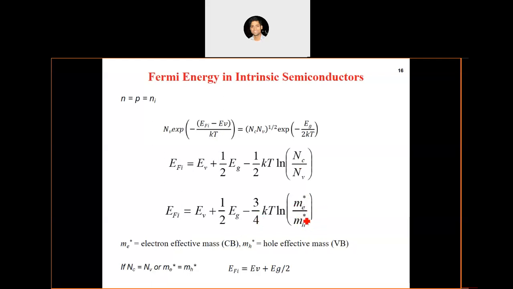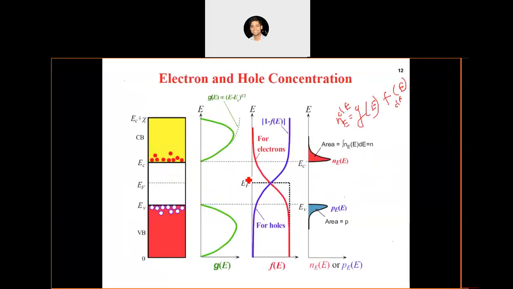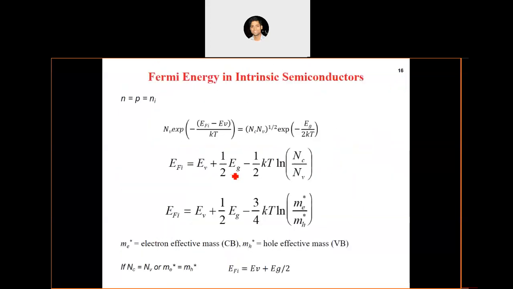So from here you can see that the Fermi energy of an intrinsic semiconductor, if we don't have this term here, would be exactly in the middle of the band gap. This is the band gap, right? If we add EV plus half of EG, the Fermi energy will be exactly in the middle. But we have an additional term which depends on the effective mass of electrons and holes.